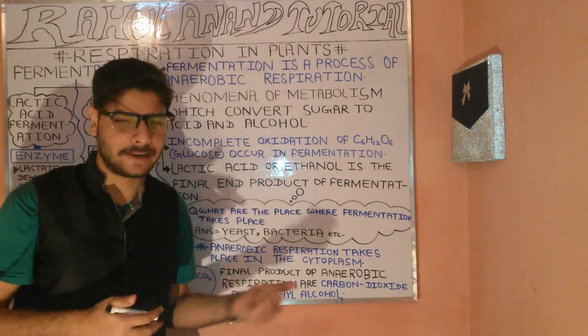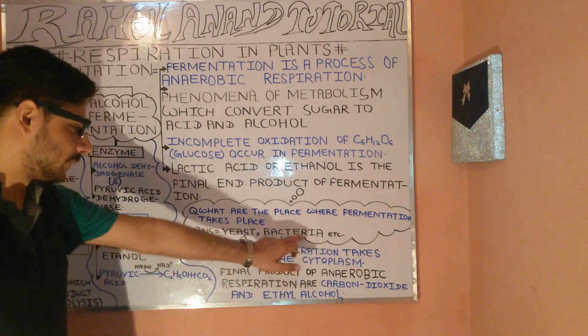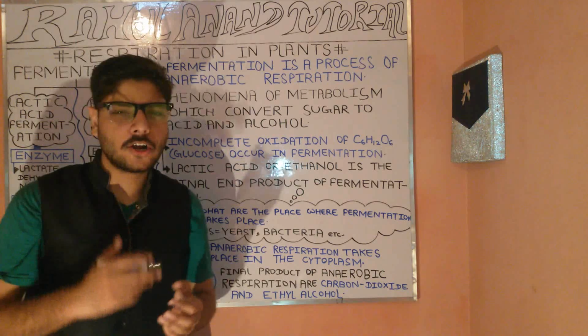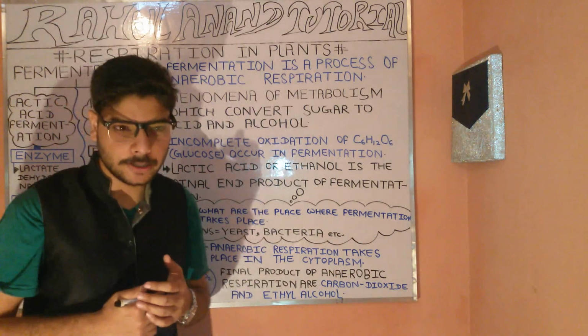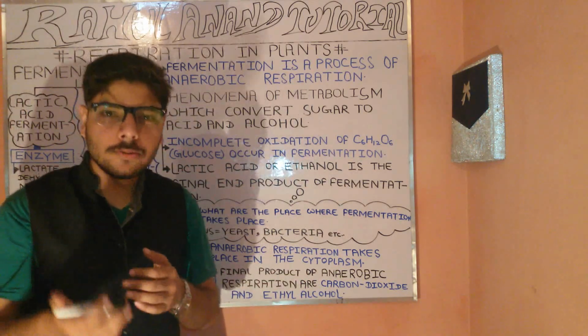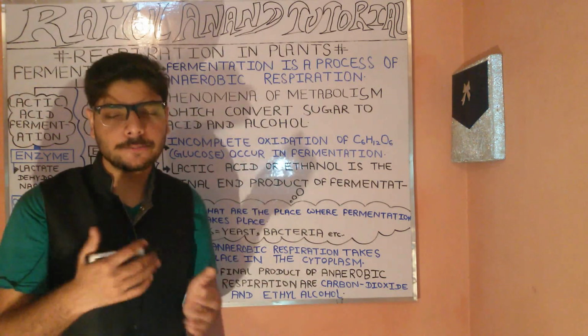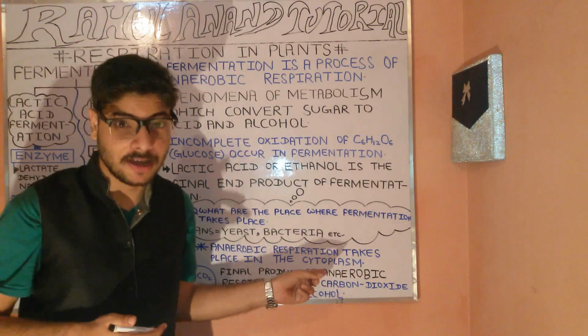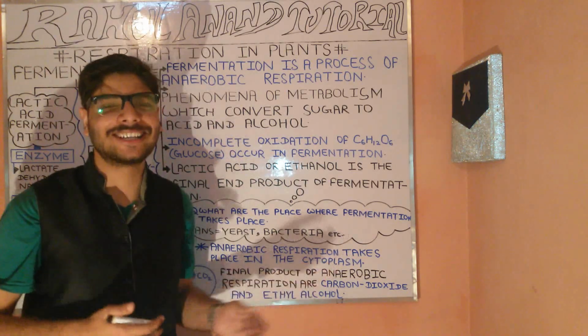So it will be found in the bacteria as well as the yeast here. Now, what is the anaerobic process? Anaerobic respiration takes place where? It generally takes place in the cytoplasm. You know about the cytoplasm. Where is it present?